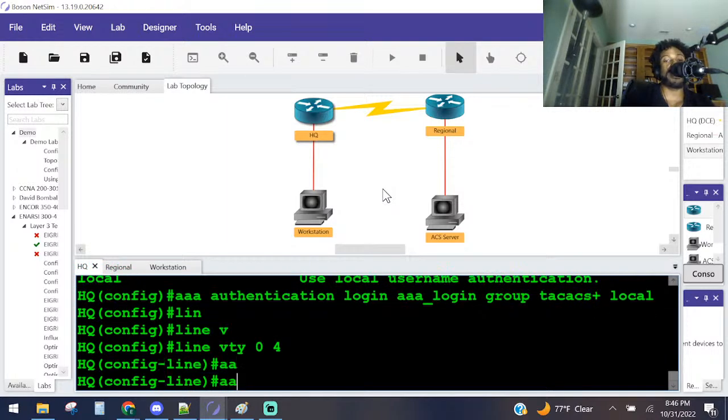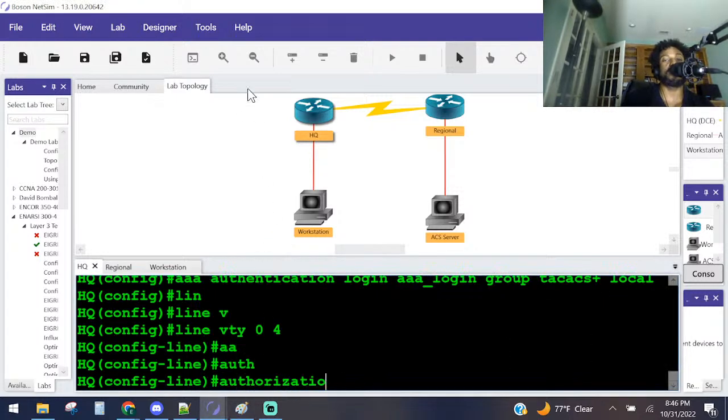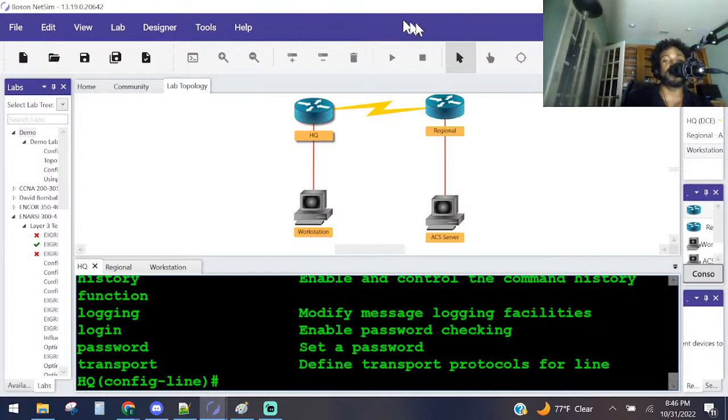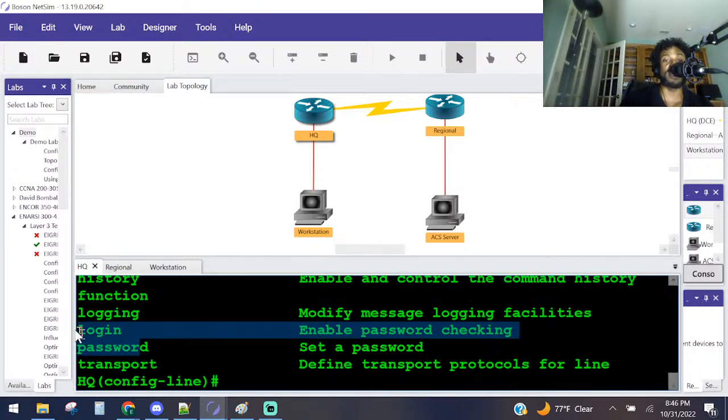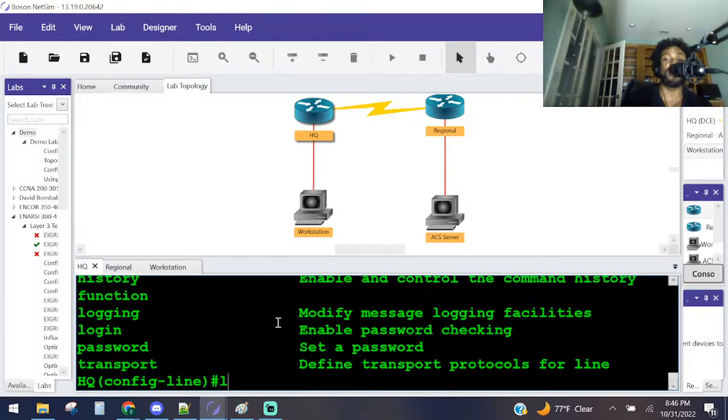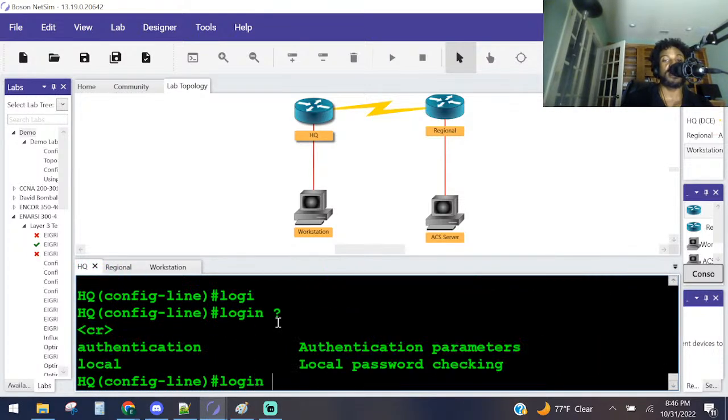So no, I think the AAA login method is an authentication method. So we just say authent... Nope, that's not it. That's why I like the question mark. So the first one is the login method. Which one do you think it is? Obviously the keyword login. That's why I like the question mark. Login: to enable password checking. What else do we want to do here? Is it local password checking? No, we created a method here. So in this case, it's authentication. We're going to be checking for local, but remember that was the backup method.